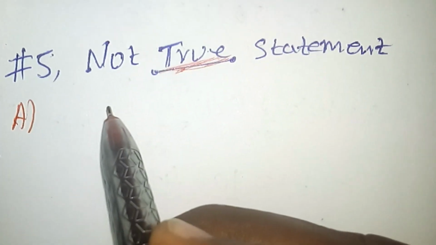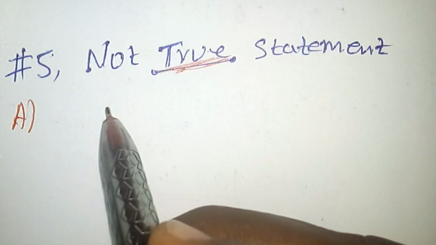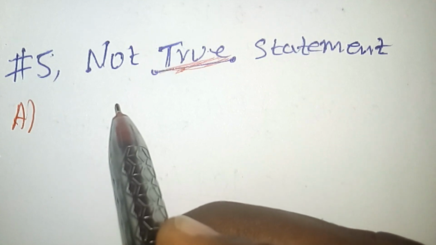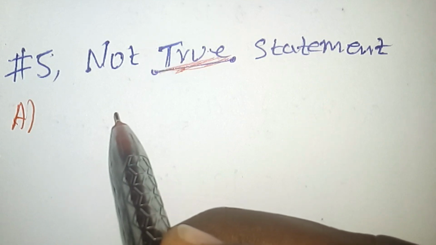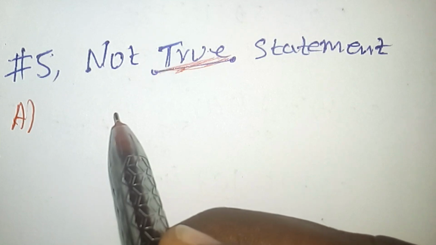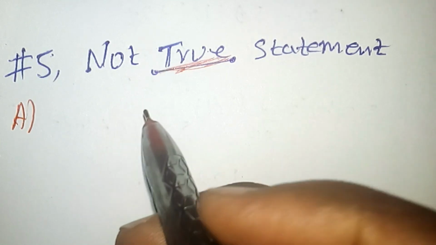The question says, which one of the following statements is not true? Then the not true statement is alternative A. It says the magnitude of average angular velocity is directly proportional to the angular displacement during a given time.